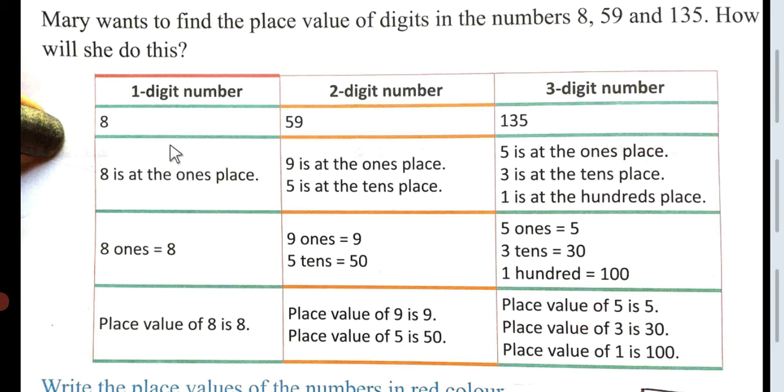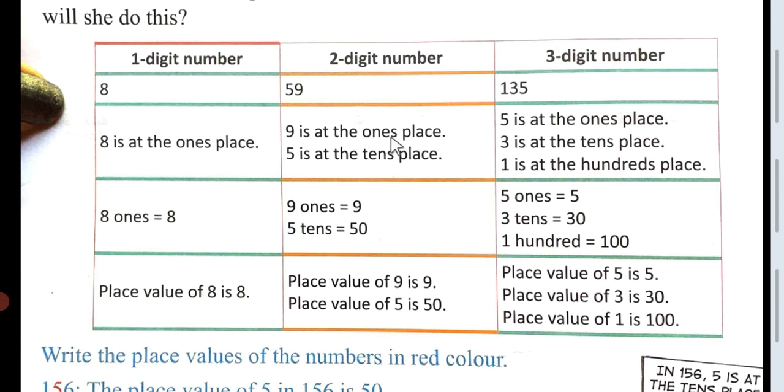First digit number, second digit number and third digit number. In the one digit number she will write 8, in the two digit number she will write 59 and in the three digit number she will write 135.